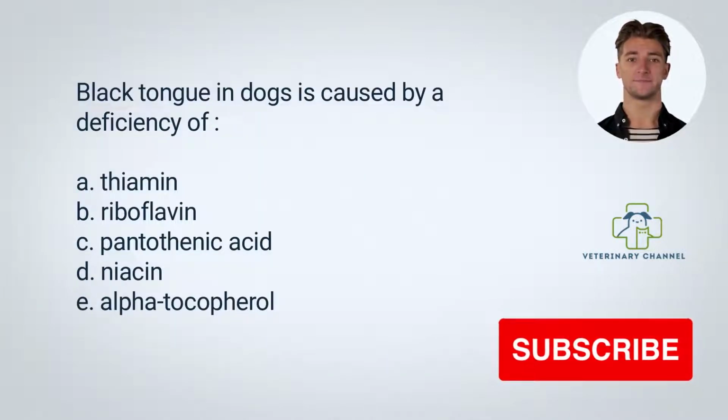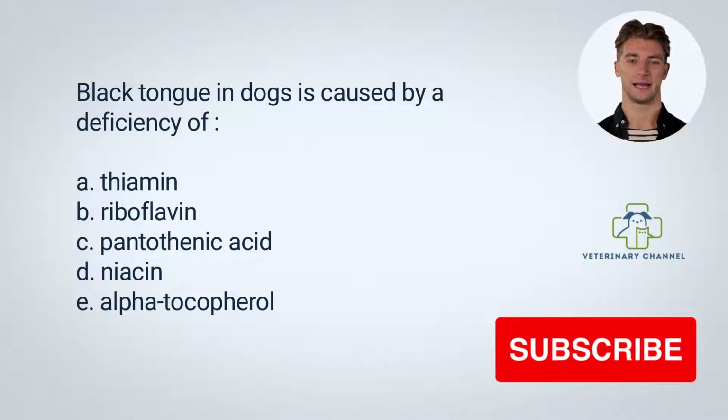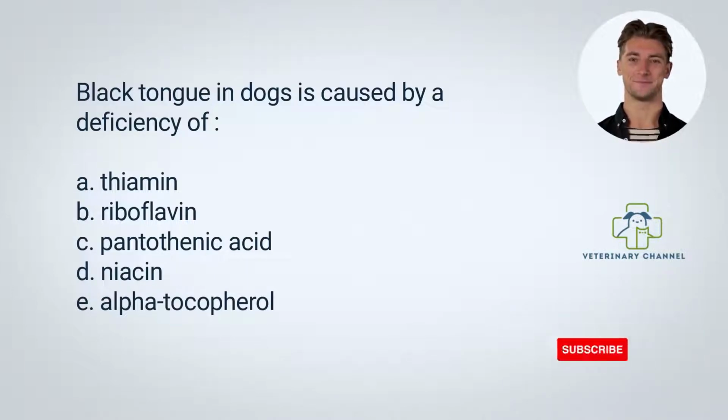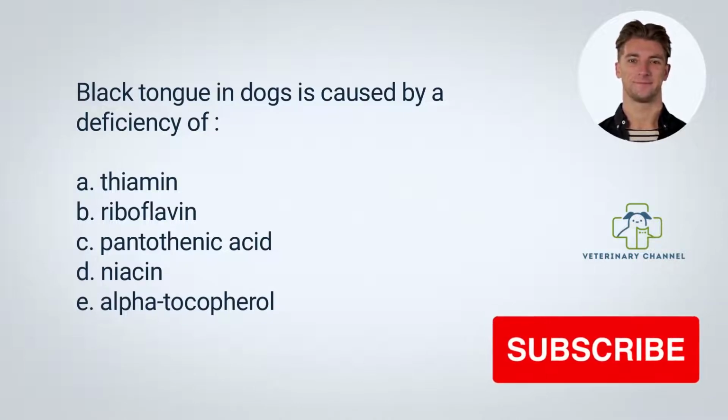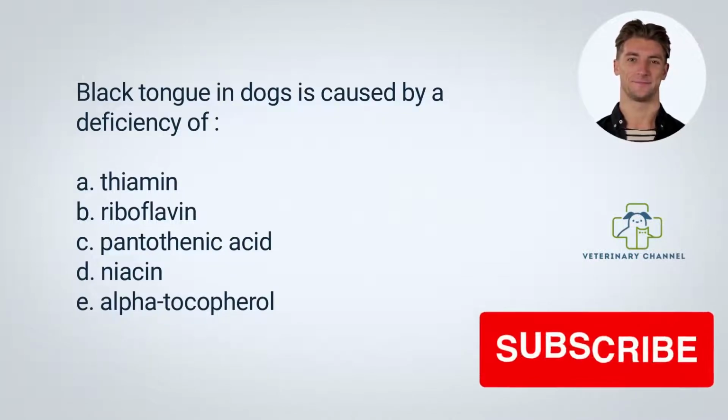Question number 6. Black tongue in dogs is caused by a deficiency of A. Thiamine. B. Riboflavin. C. Pantothenic acid. D. Niacin. E. Alpha-tocopherol. The answer is D. Black tongue is related to niacin deficiency in dogs.